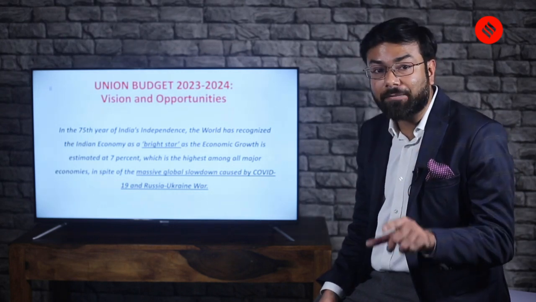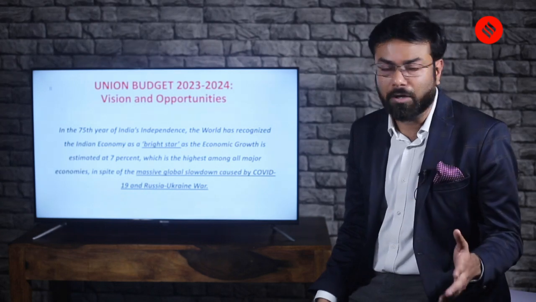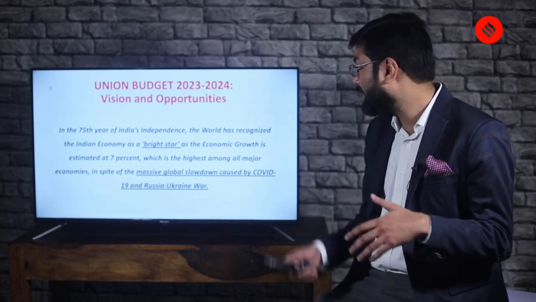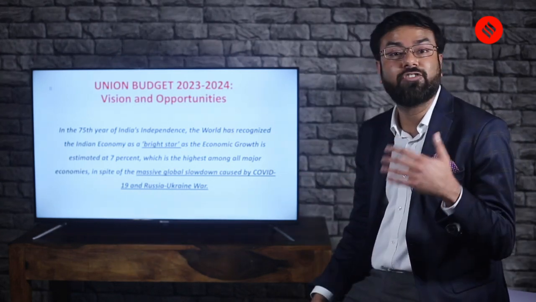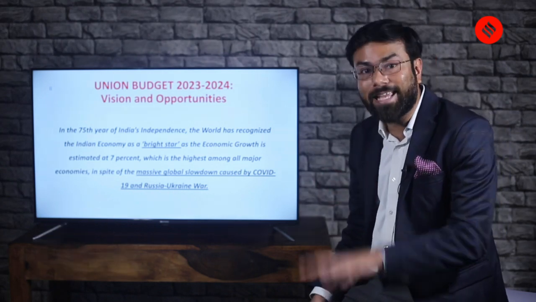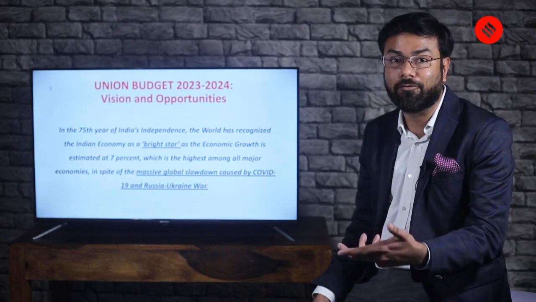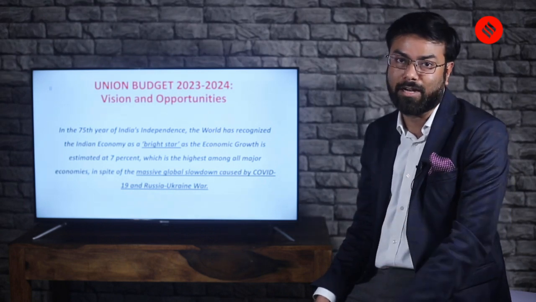And then you are telling them that this is despite the negativities around the world in the form of the economic slowdown because of COVID-19 or the ongoing Russia-Ukraine war. Despite these things, India is faring well. India is doing well on the economic front.